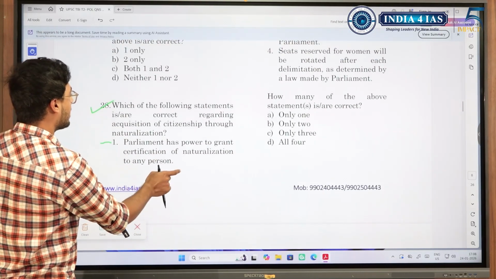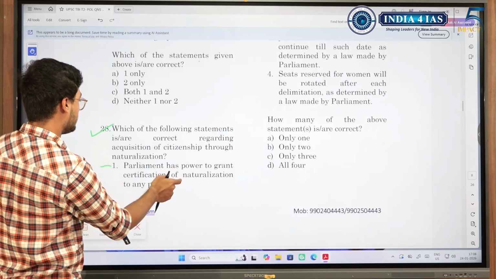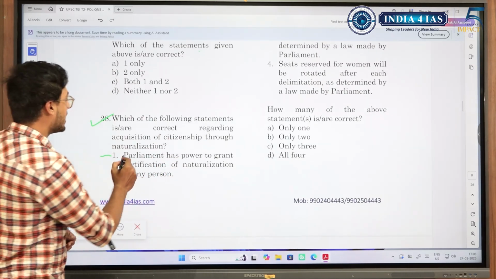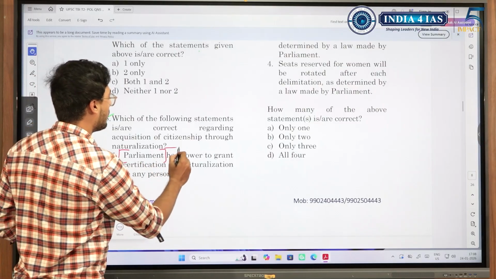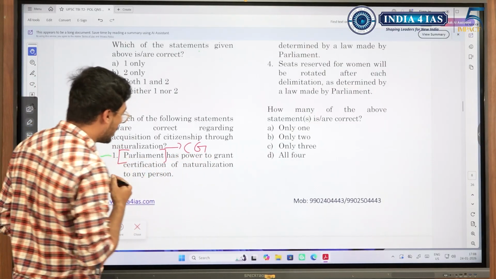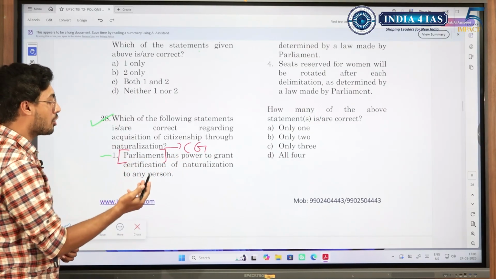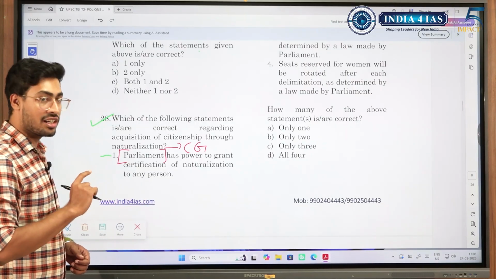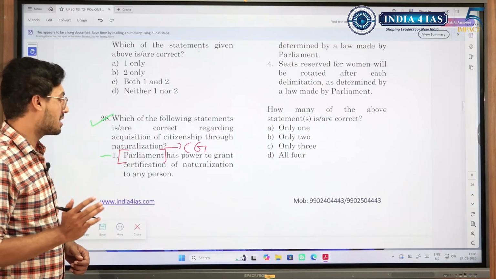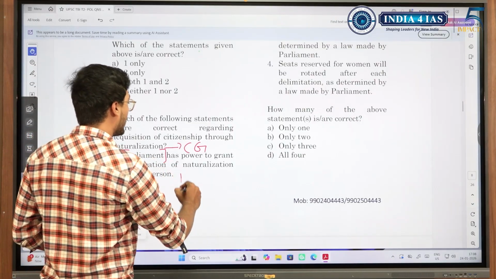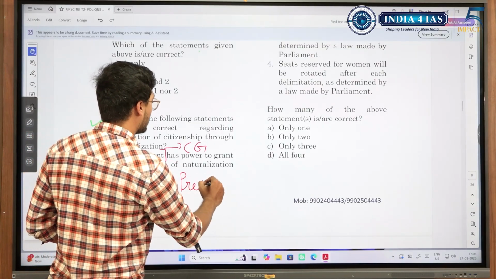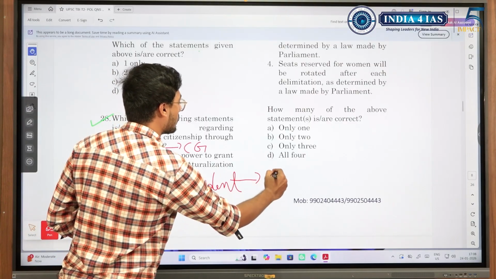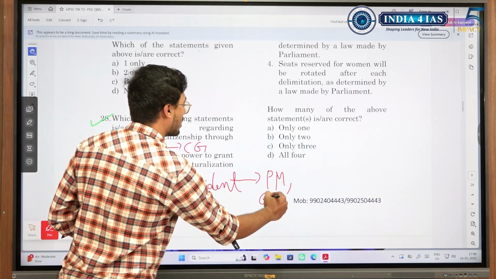Which of the following statements are correct regarding acquisition of citizenship? See here, like I mentioned, there could be a word play. Parliament could be replaced by central government, because when we study, we just accept it. So parliament, central government, though difficult to remember, we'll have to do this: what are the areas where central government has the power and where parliament permission is needed. Like I said, parliament, central government, president, governor, they usually try to interchange. President could be interchanged with prime minister also, or governor.